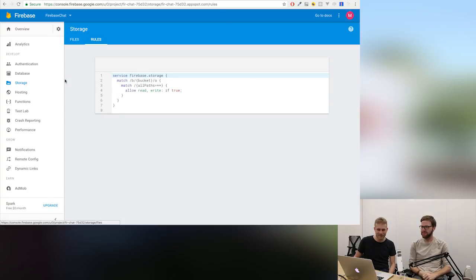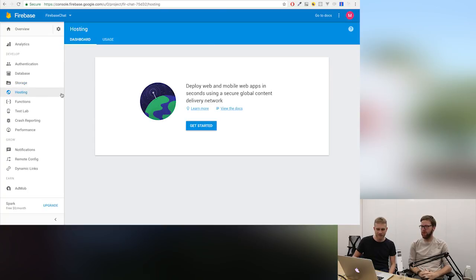Cool. And then maybe to wrap it up, a quick walk through hosting and functions. So hosting is super cool. Hosting is if you're building an Angular app that's entirely client-side, you're building a Vue.js app that's entirely client-side, you might be asking yourself, where do I host this? How do I actually get this public so people can use it? And you have a few options.